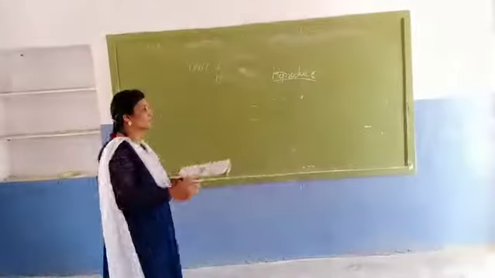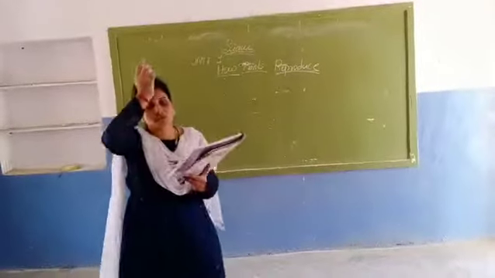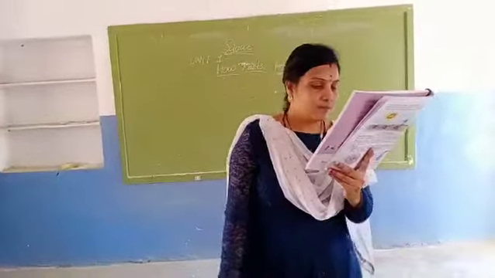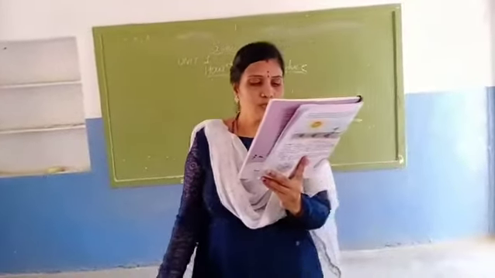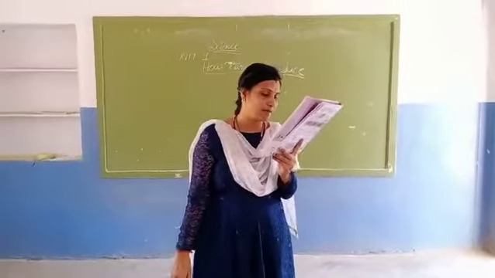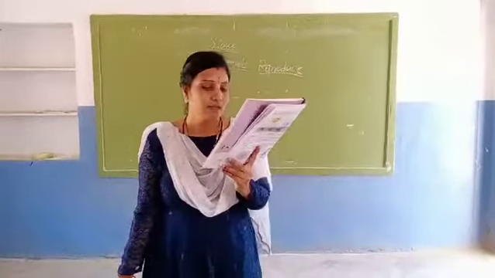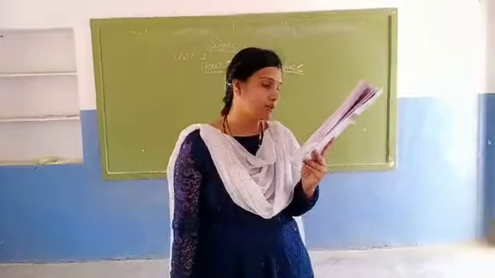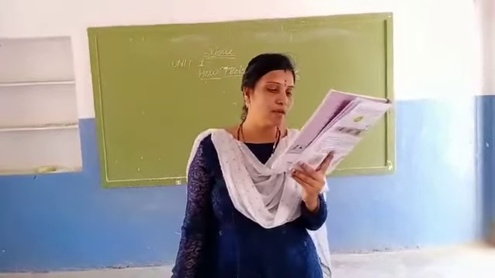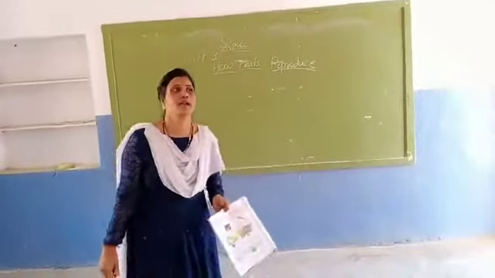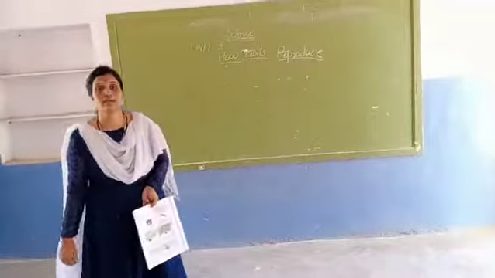Next, explosion. We will learn about explosion. What is meant by explosion? Fruits of certain plants burst open when they are ripe, scattering the seeds in all directions. The mechanism of seed dispersal is called explosion. It is commonly seen in peas, beans and blossom. Here he is giving what is meant by explosion.